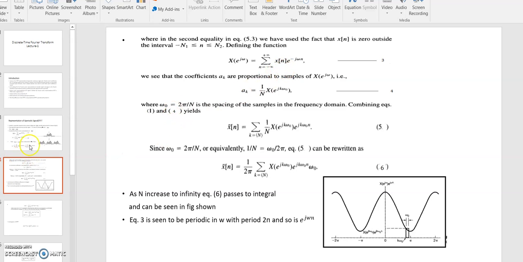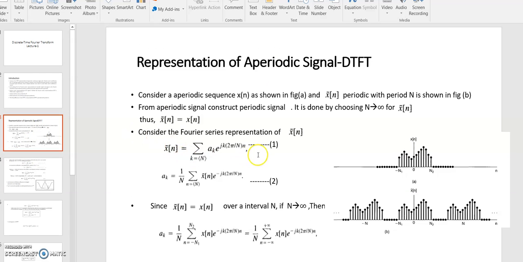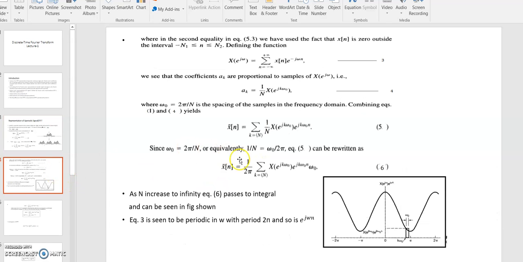So here from equation 1, when N tends to infinity, this equation 1 takes the form of equation number 5, right?